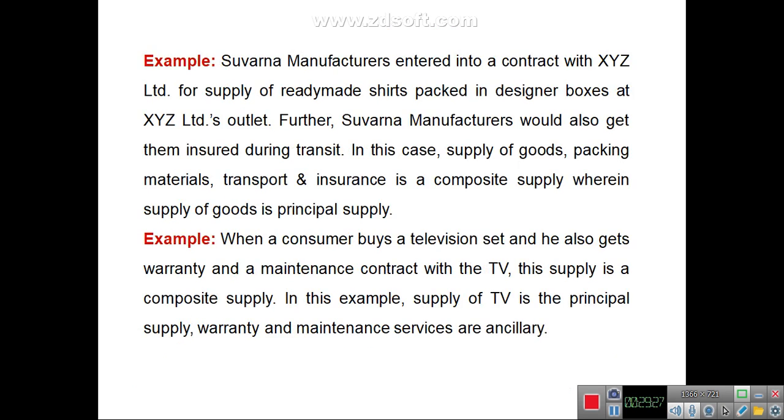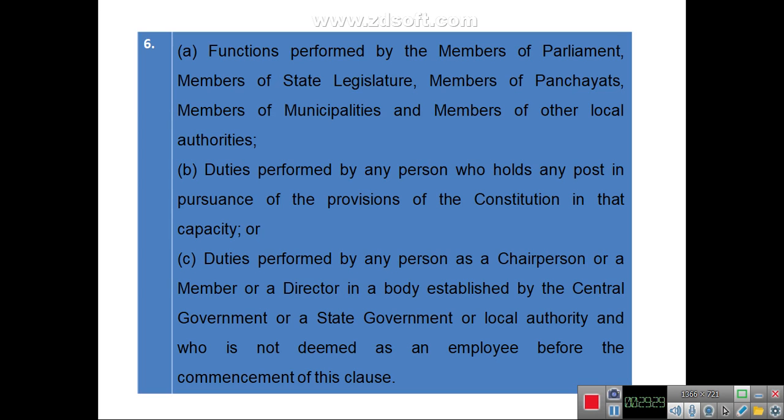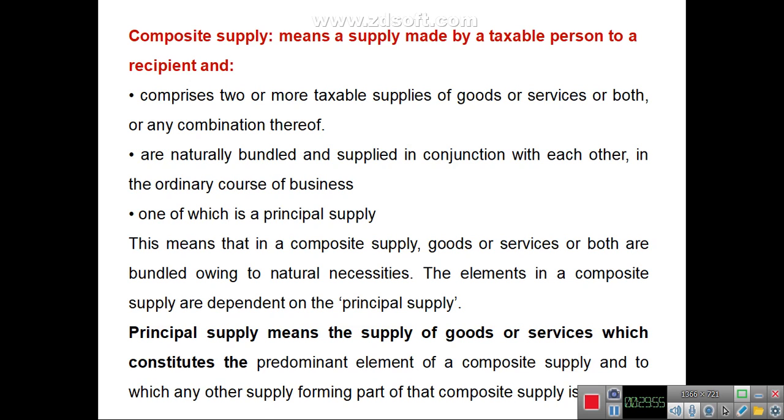Duties performed by any person as chairperson or member of a director in a body established by the central government or state government, who is not deemed to be an employee. In that case, the services performed by that person will also be included in the GST list. Means the negative list: the functions or the services which are included in the negative list will not be chargeable under GST.